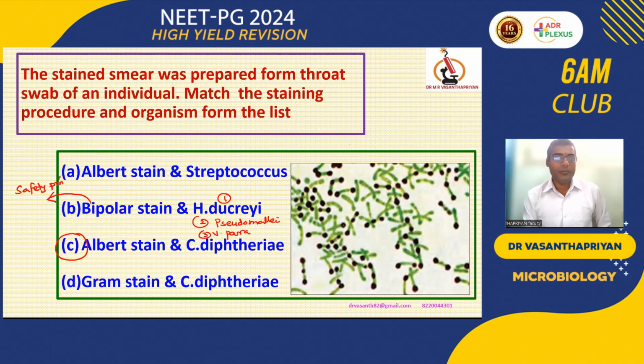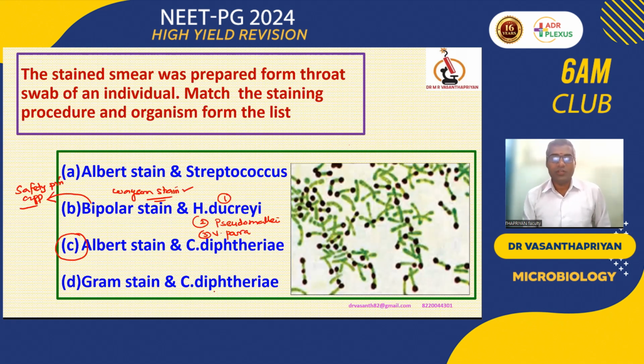Okay, the safety pin appearance or safety pin pattern. So we are doing a Wayson stain for demonstrating this bipolar staining, demonstrating Haemophilus ducreyi, Burkholderia pseudomallei, Vibrio parahaemolyticus, and Yersinia pestis. These are all the classical organisms for their safety pin appearance. That is called Wayson staining.